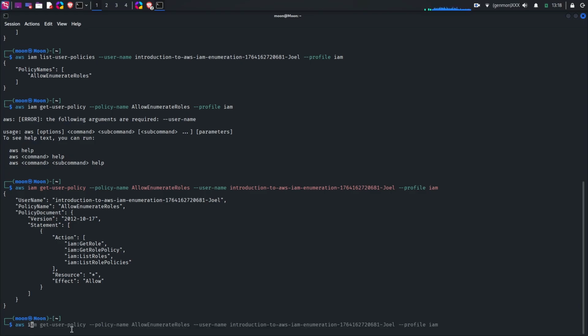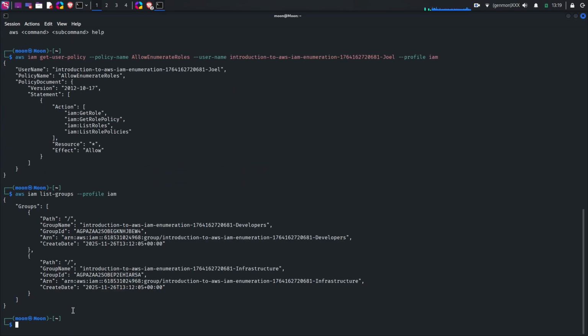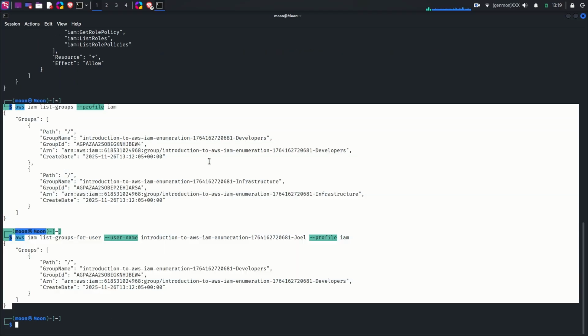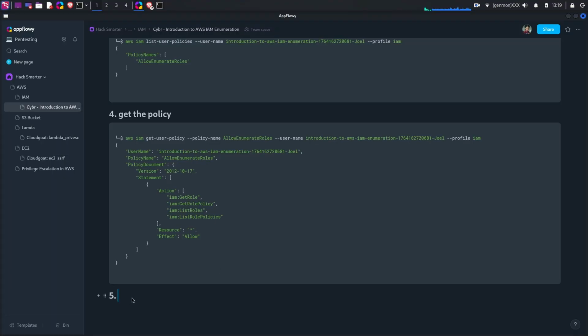And we also have access to get role, get role policy, list roles, and list role policies. But before we do the roles, I want to see what groups we belong to. So we list the groups. There are 2 groups we can find, but we don't know which group the user belongs to. So we're going to run the command list groups for user. And now we know that Joe belongs to the developers group.